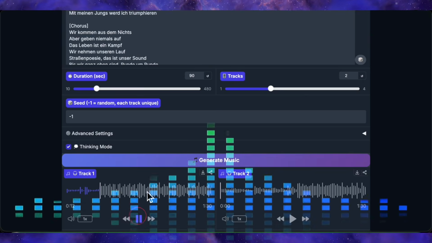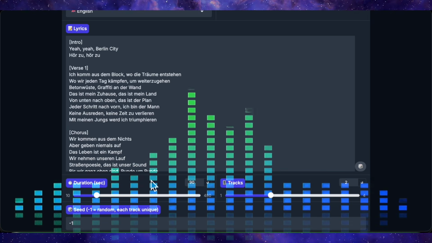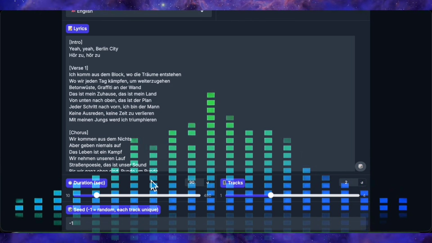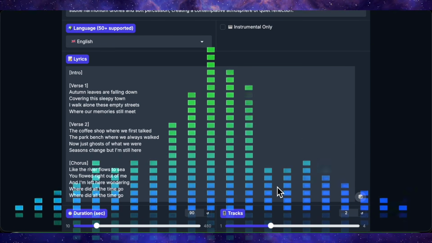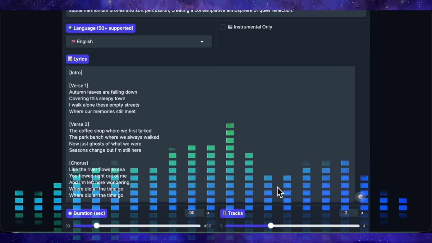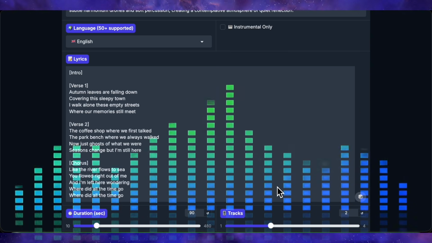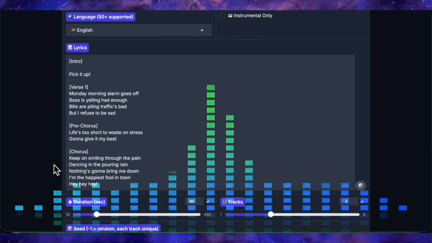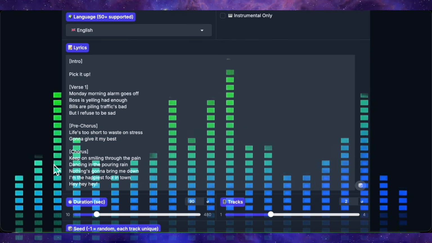Alright, check this out. Ich komm aus dem Block, wo die Träume entstehen, wo wir jeden Tag kämpfen, weiterzugehen. Betonwüste, Graffiti an der Wand, das ist mein Zuhause, das ist mein Land. Autumn leaves are falling down, covering this sleepy town. I walk along these empty streets where our memories still meet. Monday morning, alarm goes off, bosses yelling, had enough.